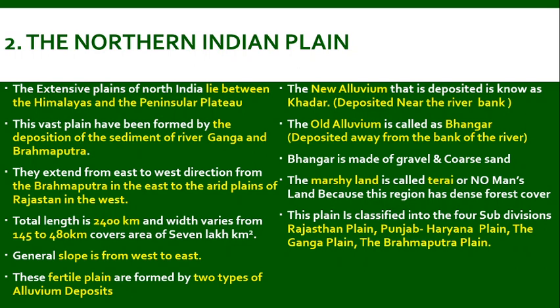The fertile plain is formed with two types of alluvium deposits. The newer alluvium, available near the river bank and the flood plains, is called Khadar. The older alluvium is Bhangar, which is away from the river banks. The Bhangar is made of gravel and coarse sand. The marshy land is called terai or no man's land because it has very thick and dense forest. This plain is classified into four subdivisions: Rajasthan plain, Punjab Haryana plain, the Ganga plain, and the Brahmaputra plain.